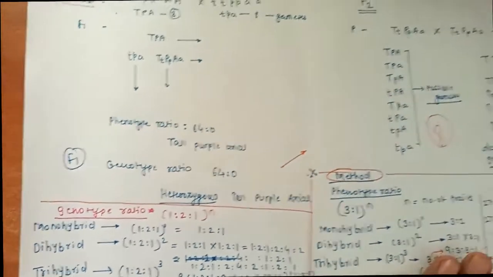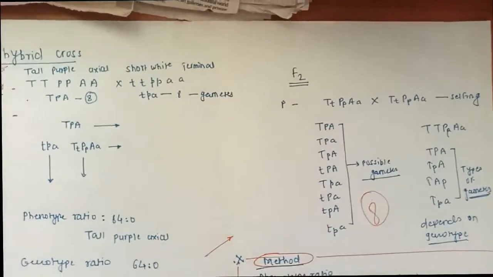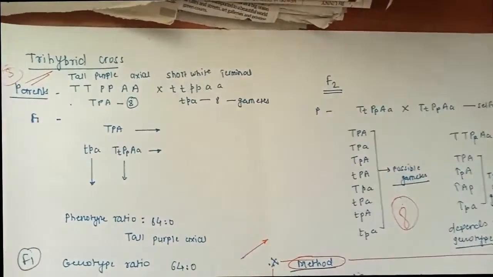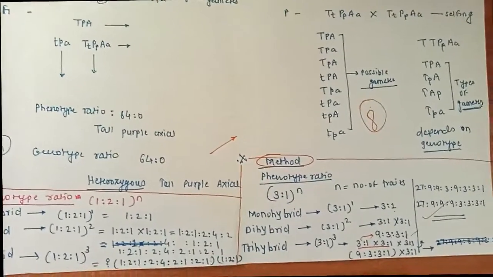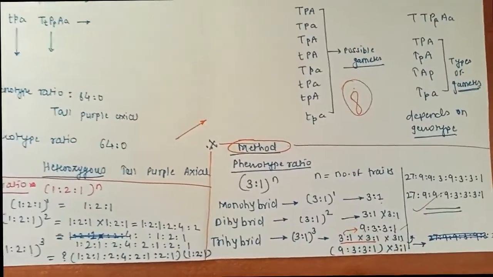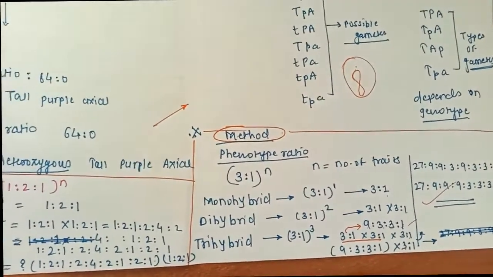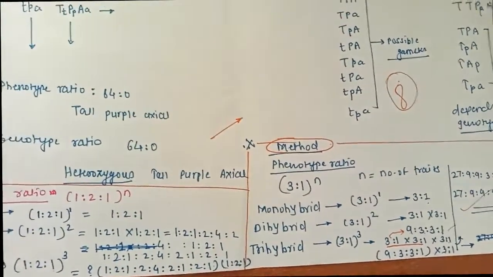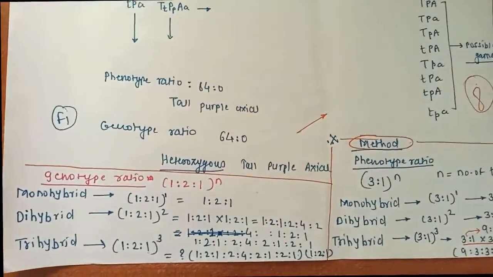I hope you understood the mono, di and trihybrid crosses according to Mendelism, and how we can find them by using the Punnett square and by using the formulas. So this was today's lecture. Please read the NCERT books for further information. If any doubts are coming, don't hesitate to ask me.